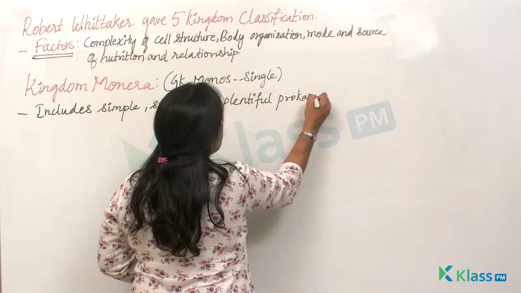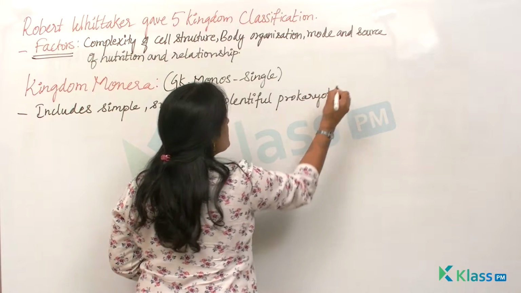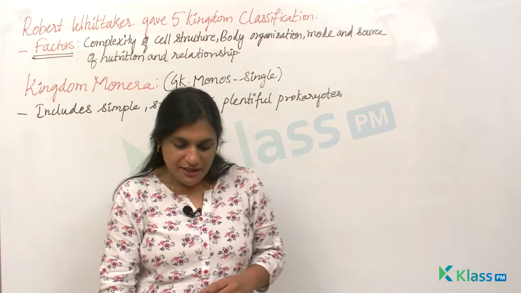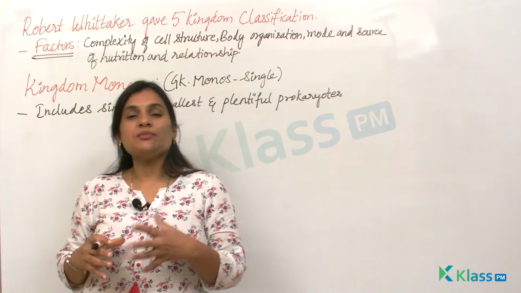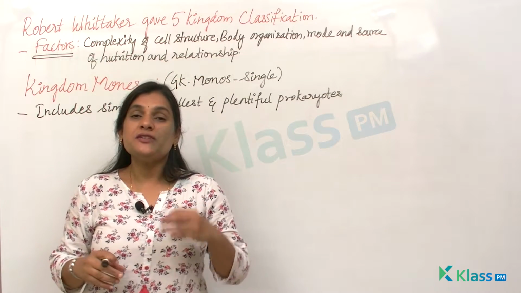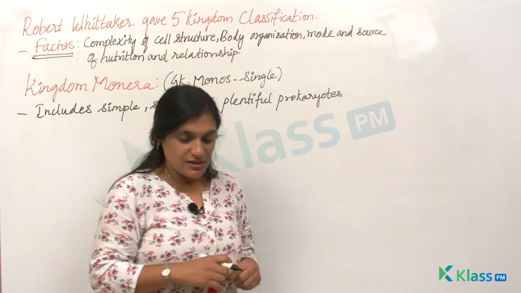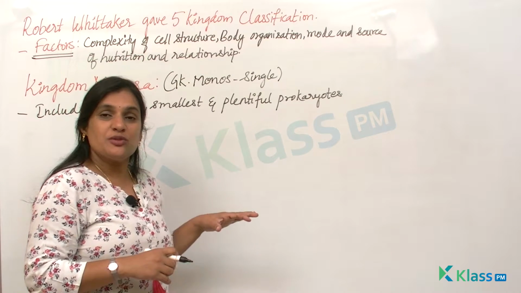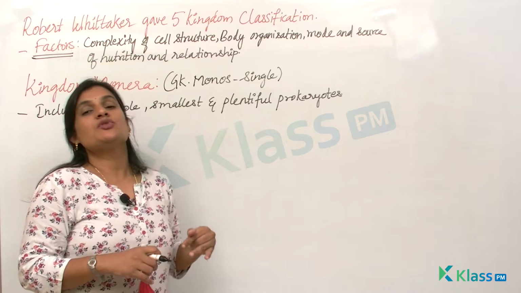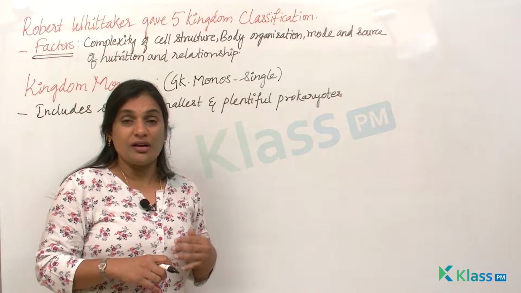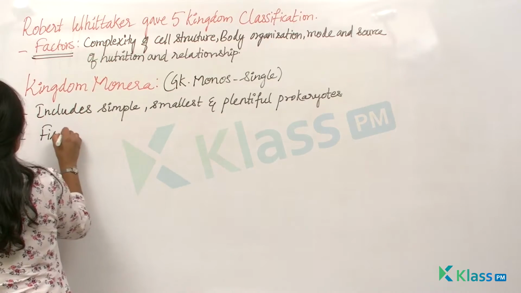You know that these prokaryotes are said to be the primitive organisms, and these monerans are considered to be the first inhabitants on the Earth's crust. That means they were the first organisms to flourish after the evolution of Earth. First inhabitants of the Earth.